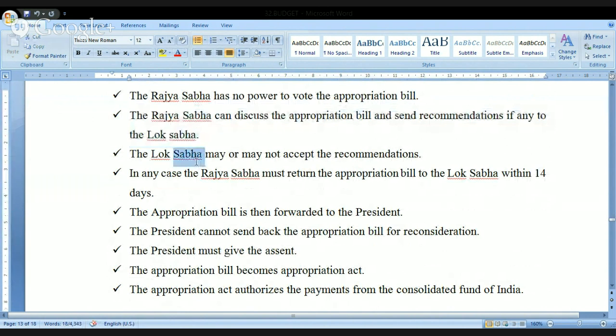Lok Sabha may or may not accept the recommendations. In any case, the Rajya Sabha must return the appropriation bill to the Lok Sabha within 14 days, and the bill is forwarded to the President, who cannot send back the bill for reconsideration. The President must give the assent, and the appropriation bill becomes the Appropriation Act, which authorizes the payment from the consolidated fund of India.